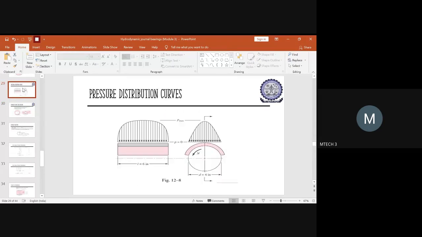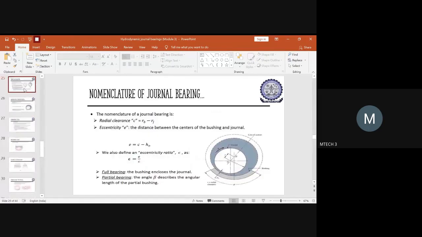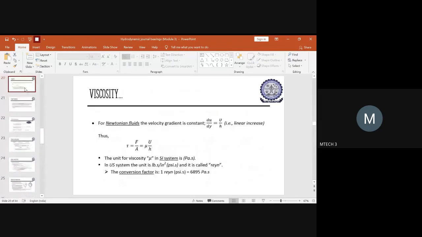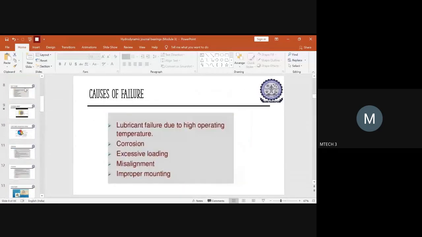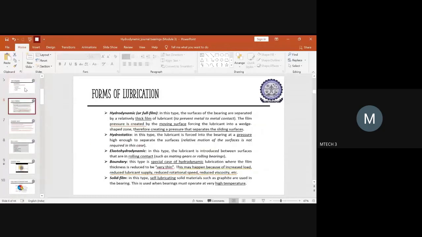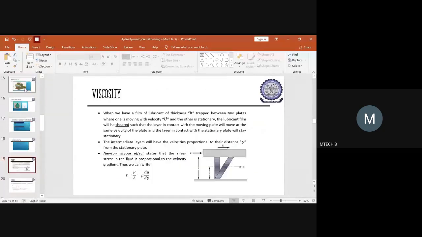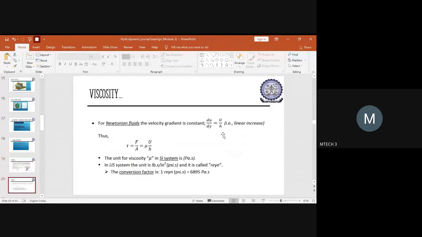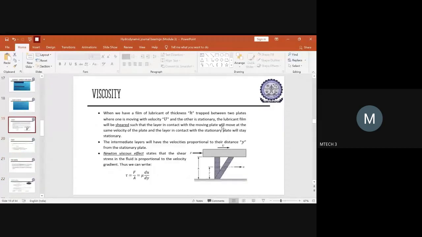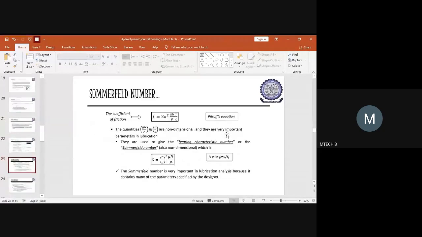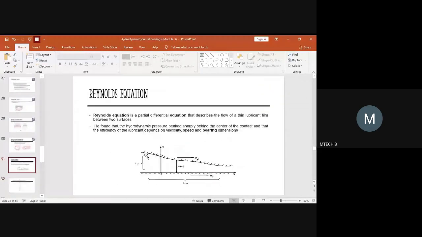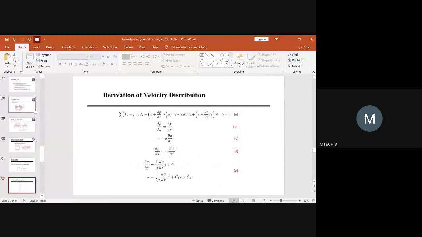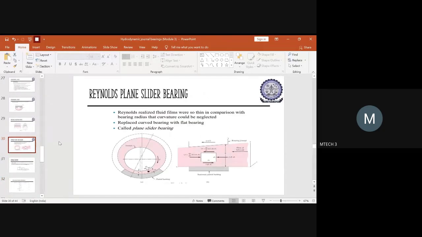We studied the velocity distribution and all very long back, right? If you go back to this equation, you'll remember where it is. No, after this only it was. Okay, I think it was in some other previous slide. Okay, fine. We'll discuss with this only. I think there was one slide I have missed here somewhere.